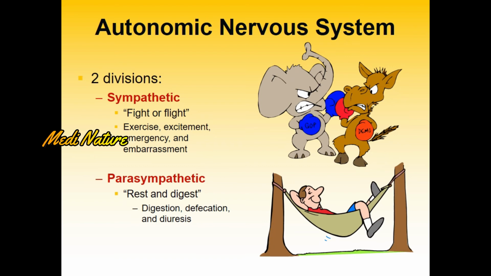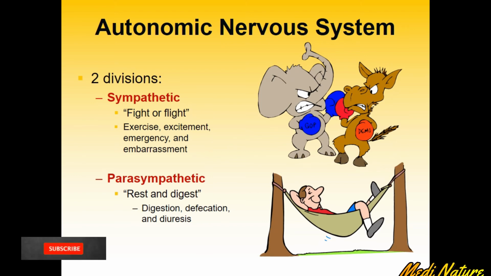Therefore, we call it fight and flight reaction. The parasympathetic nervous system is mainly important during rest and digestion. Therefore, it is involved in activation of digestion, defecation, and diuresis.